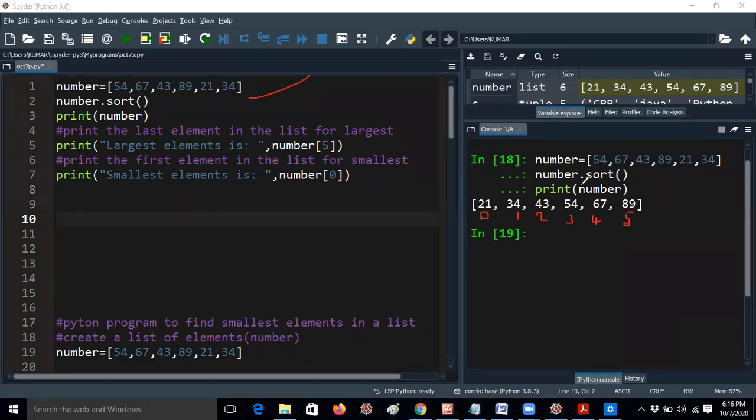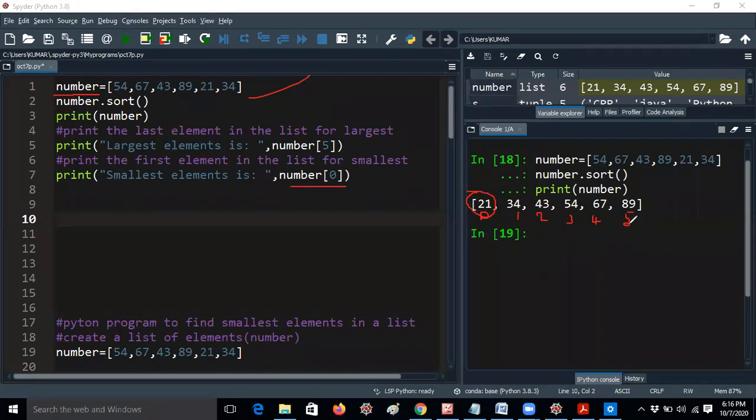This is my question. Yes, everybody is saying 0. So I am printing that one. If you take the variable number and give number of 0, you will get the smallest number, that means 21 will be displayed.